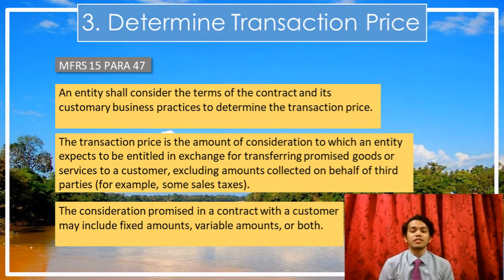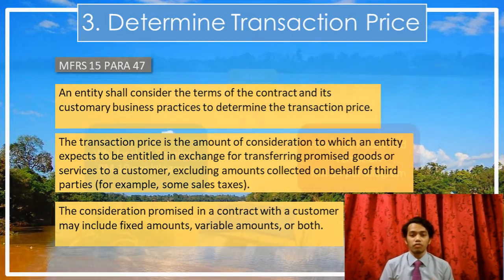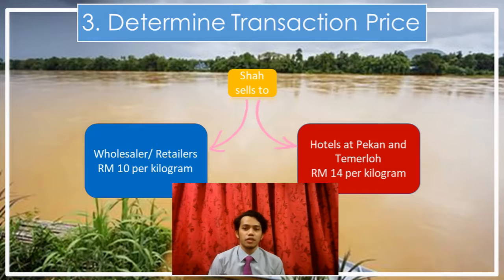What is the transaction price? The transaction price is the amount of consideration to which an entity expects to be entitled in exchange for transferring promised goods or services to a customer, excluding amounts collected on behalf of third parties, for example sales tax. The consideration promised in the contract with a customer may include fixed amounts, variable amounts, or both. If we take a look at the story of Patin, Shah determined two different prices for different customers, which are wholesalers or retailers and hotels at Pekan and Temerloh.